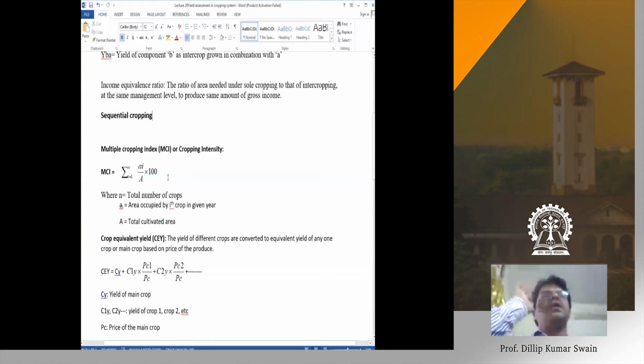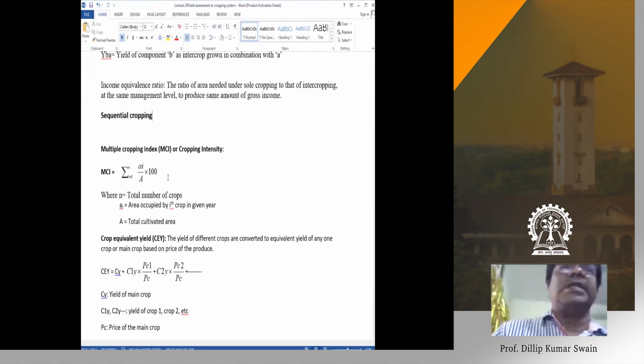Suppose the farmer has 10 hectares of cropland and he is growing the whole 10 hectares only once in a year, only in Kharif season. Suppose he is growing only rice. Then what could be his cropping intensity? He is growing only the rice crop, on the whole 10 hectare farm, and once in a year only. In that case, what is the cropping intensity or multiple cropping index?